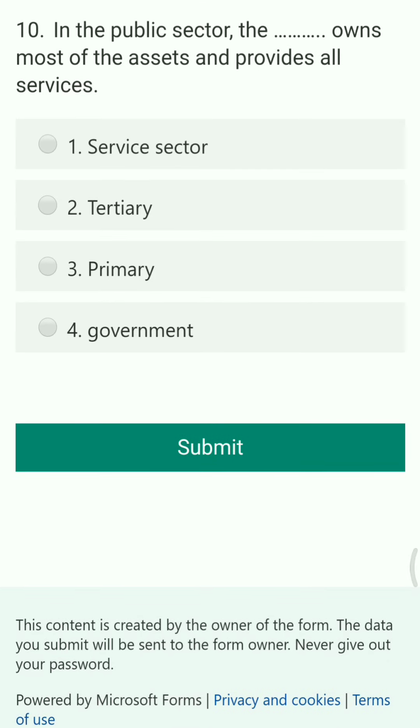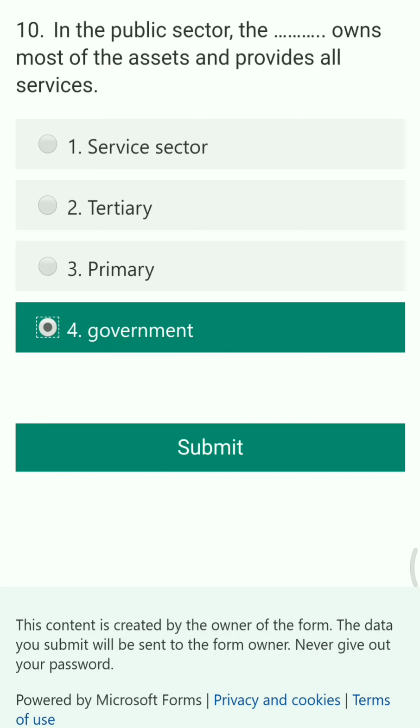Now the last question is, in the public sector, the dash owns most of the assets and provides all the services. The options are service sector, tertiary sector, primary sector, or government. So the right answer is government, because in public sector, the government is the owner and it owns all the assets and provides the services accordingly.